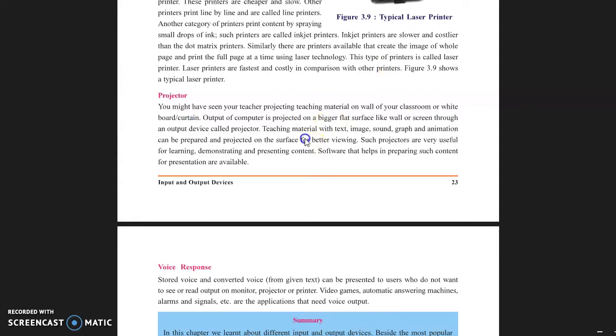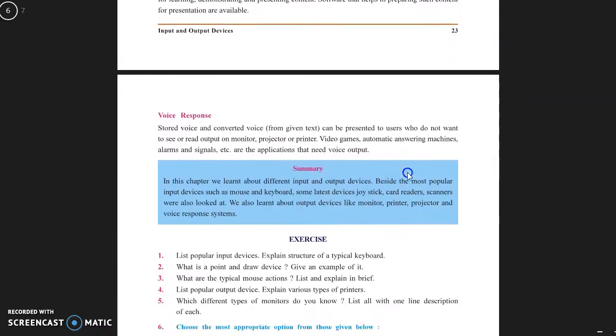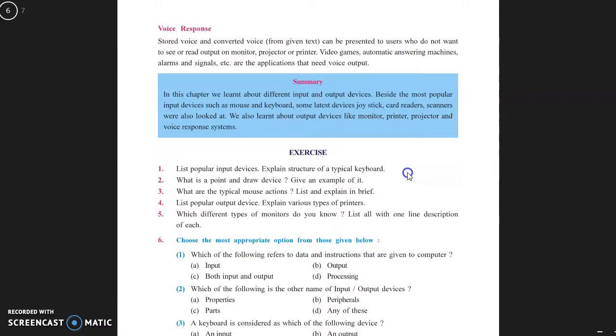Teaching material. What should be teaching material? Text, image, sound, graph and animation can be prepared and projected on the surface for better viewing. Such projectors are very useful for learning, demonstrating and presenting content. Software that helps in preparing such content for presentation is available. So our last output device is voice response.